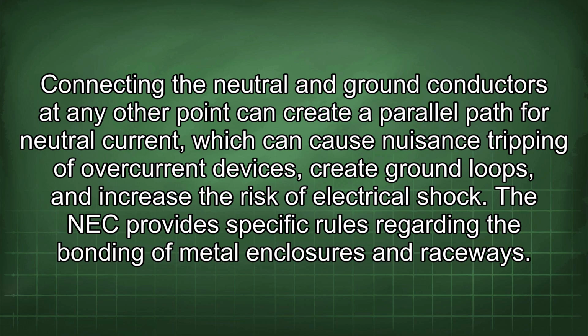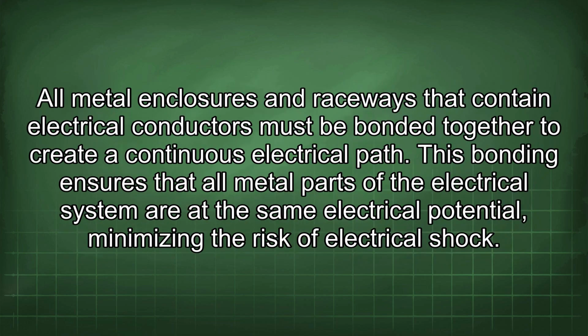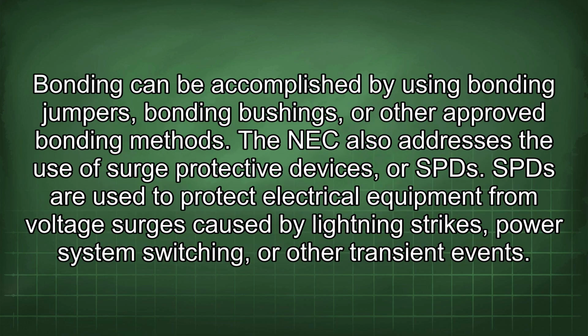The NEC provides specific rules regarding the bonding of metal enclosures and raceways. All metal enclosures and raceways that contain electrical conductors must be bonded together to create a continuous electrical path. This bonding ensures that all metal parts of the electrical system are at the same electrical potential, minimizing the risk of electrical shock. Bonding can be accomplished by using bonding jumpers, bonding bushings, or other approved bonding methods.